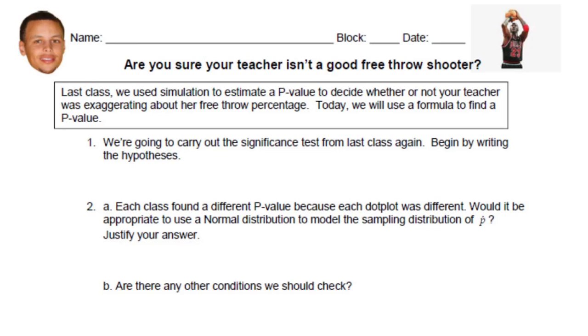Okay, so last class we investigated a simulation to determine if I was a good free throw shooter. But today I want to get a real p-value from a calculation with a normal curve and all of that. So we're going to do the same test as before, but the problem is every class that we did it with got a different p-value.